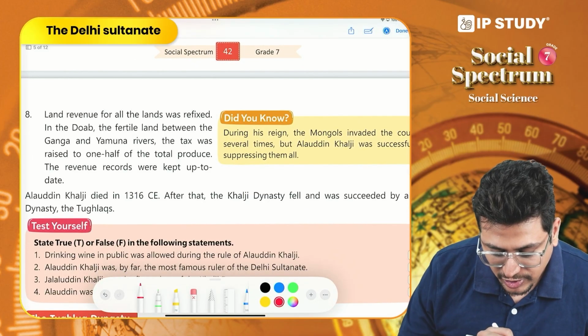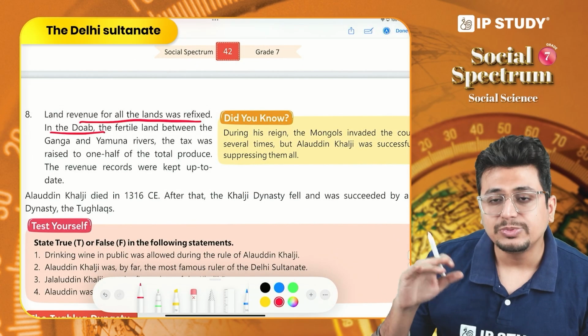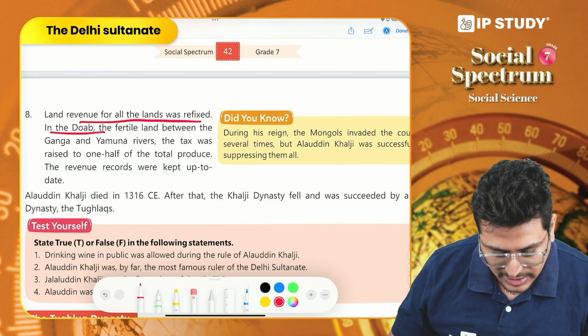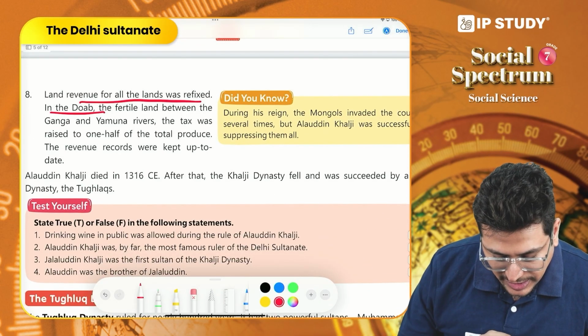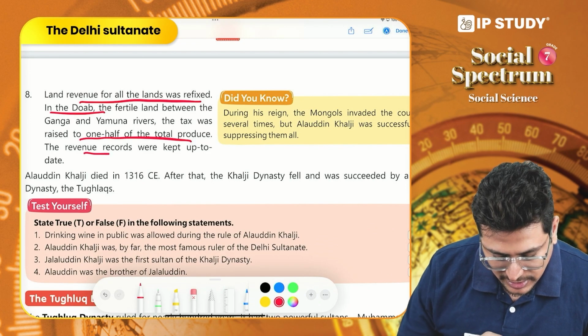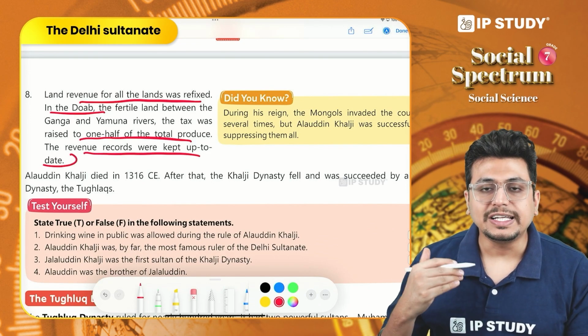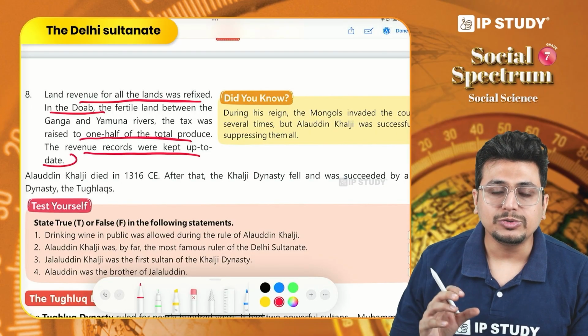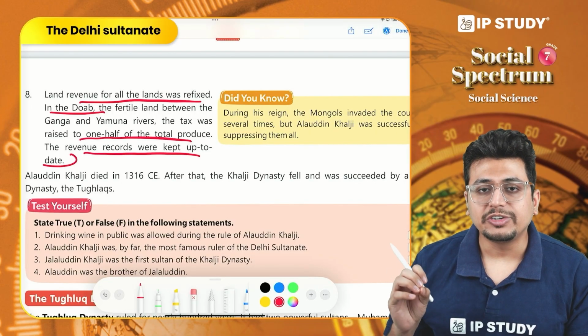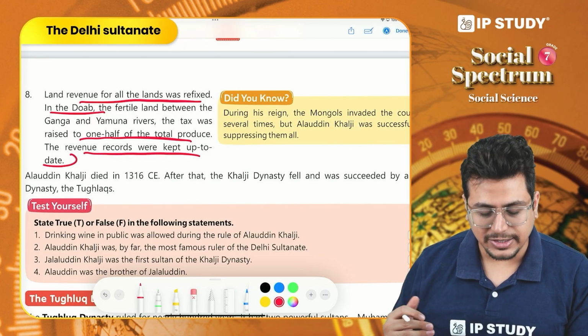The land revenue was also fixed in the Doab region, that is the region between the Ganga and Yamuna rivers. Half of the total produce was taken by the king. The revenue records were also kept up to date. In this manner he was able to have good revenue from the kingdom, which he used to expand his empire.